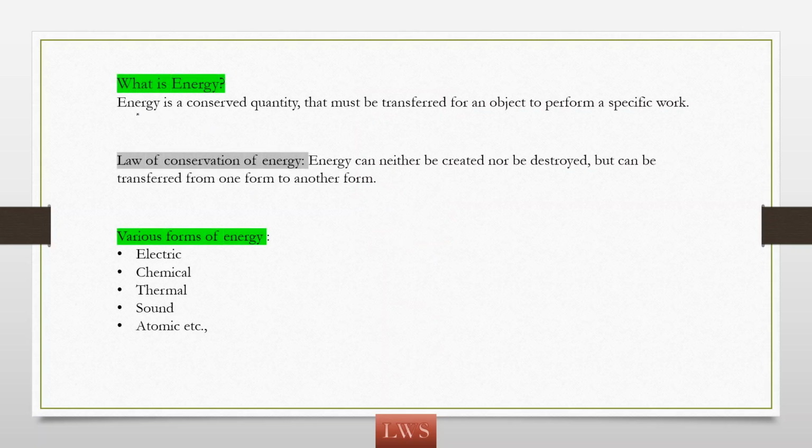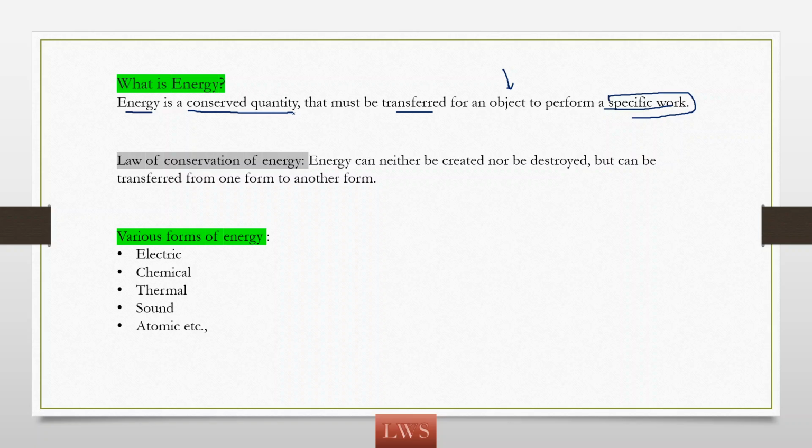So first of all, let us understand what is energy. Regularly we use this term energy. We are doing so many works regularly, and to do any of the work we are utilizing our energy. To do any of the work we need to have some energy. That energy must be transferred to an object to perform a specific work. Without energy we can't do anything, and this energy is a conserved quantity.